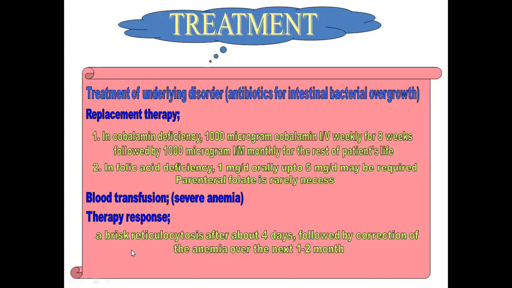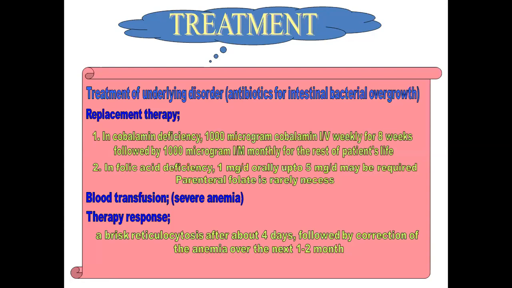Therapy response is checked by checking the reticulocyte count. As we have discussed in the investigation, the reticulocyte count is decreased at the time of presentation. So when we treat the patient, we check the reticulocyte count.